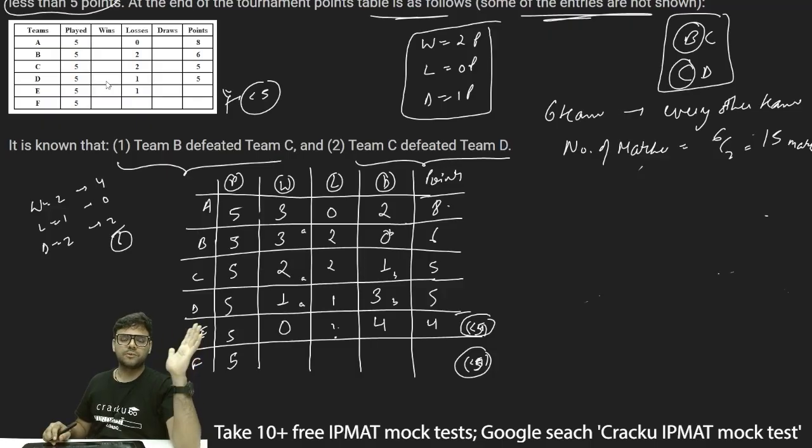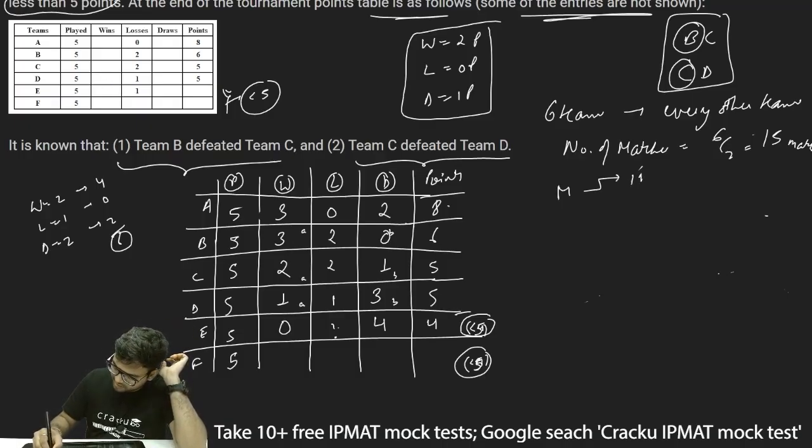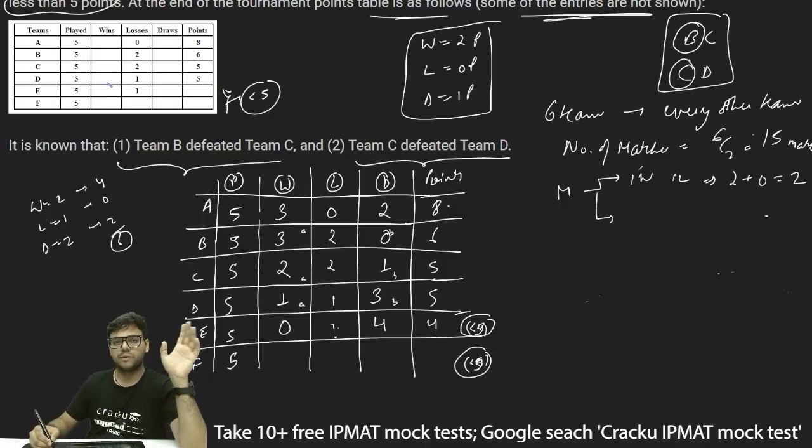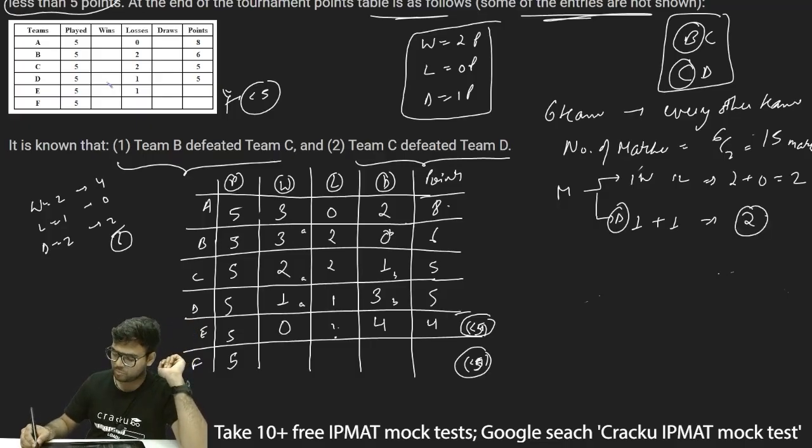Now what can be the number of points secured in each match? In each match, one team will win and one team will lose. So what will be the total number of points for the teams? 2 points for winning and 0 points for losing, so 2 plus 0, which is equal to 2 points. Or it can be a case when both teams draw the game. If it is a draw, both teams will get 1 point, which is equal to 2 points.